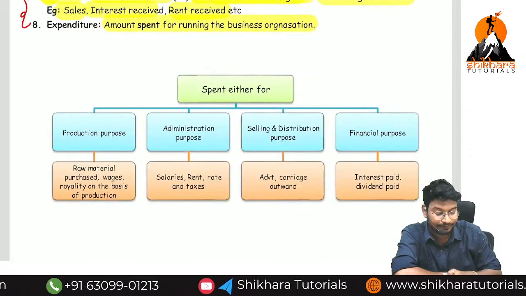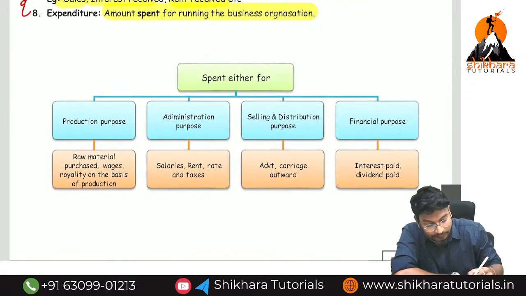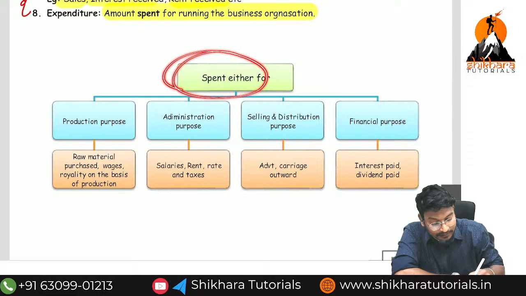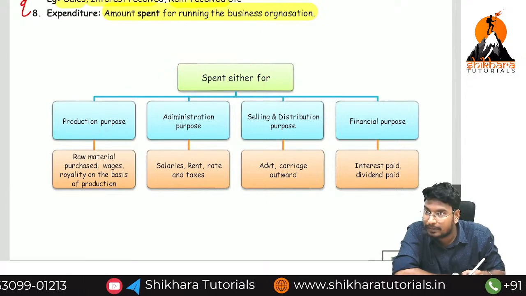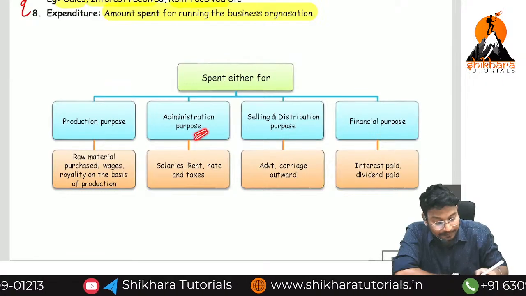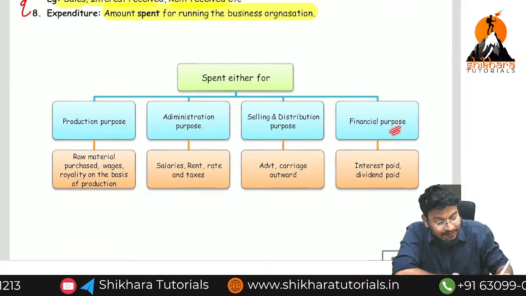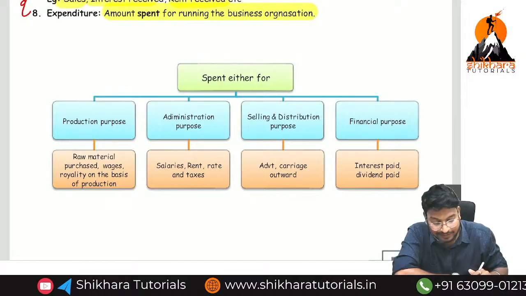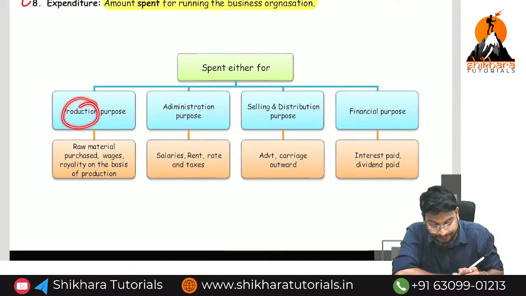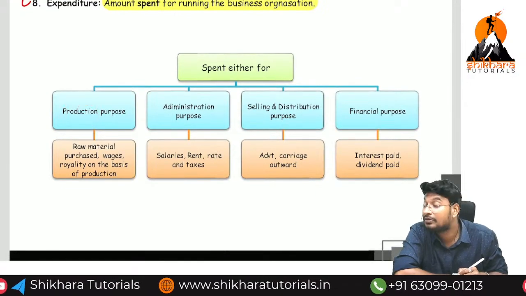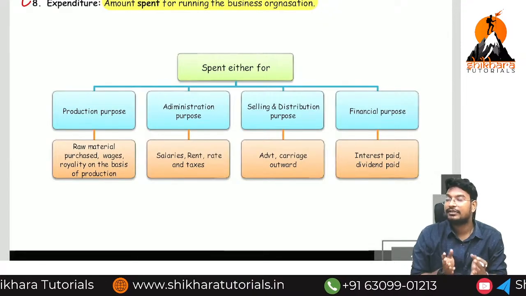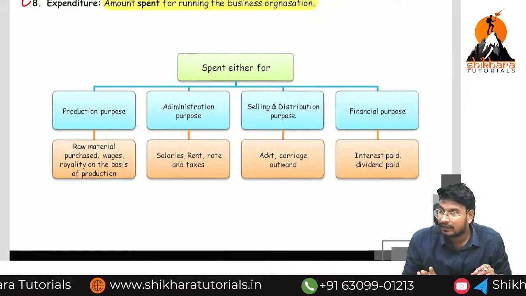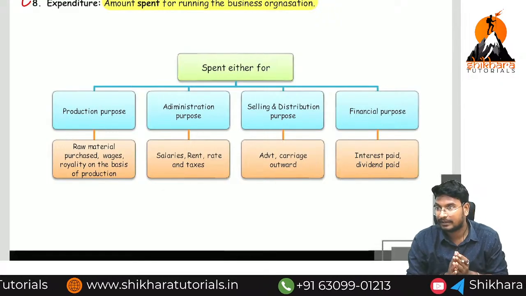So here the amount can be spent either for the production purpose, administration purpose, selling and distribution purpose, and financial purpose. What is the meaning of production purpose? In order to produce a particular product, we need a raw material. For example, imagine we have started a tea shop, coffee shop or cafe.